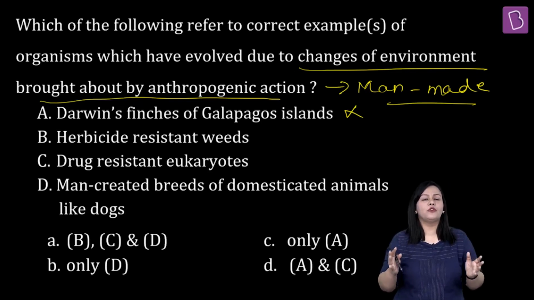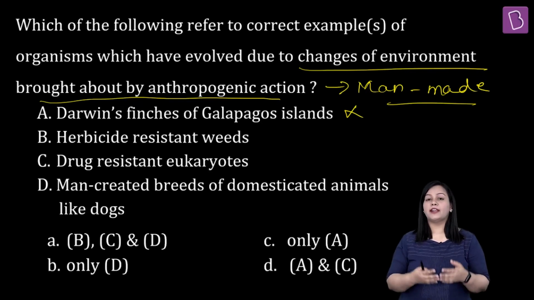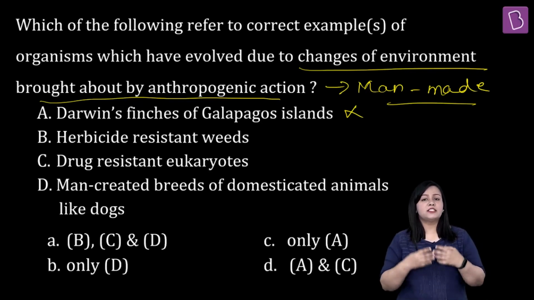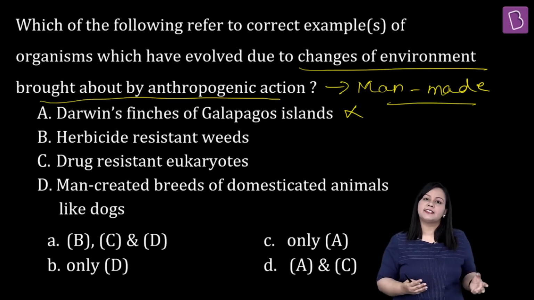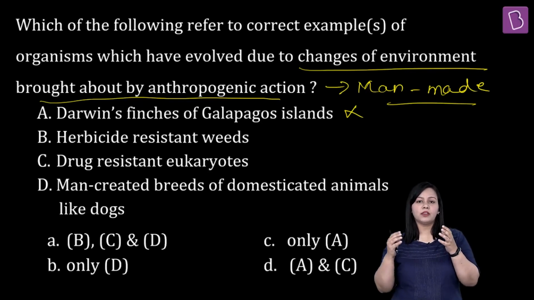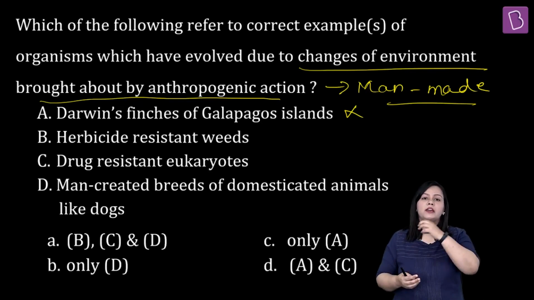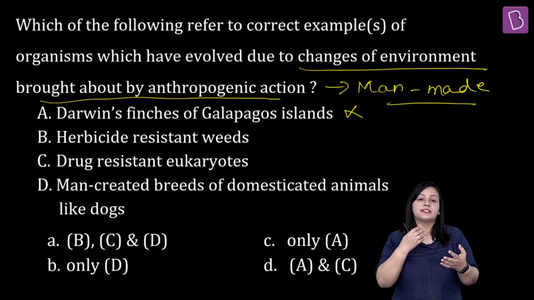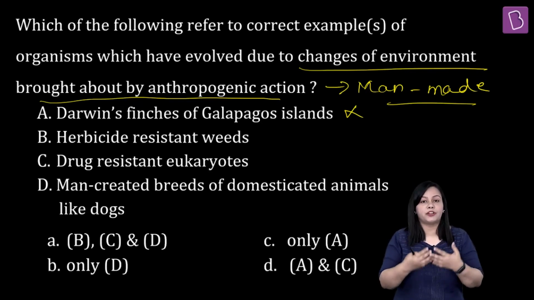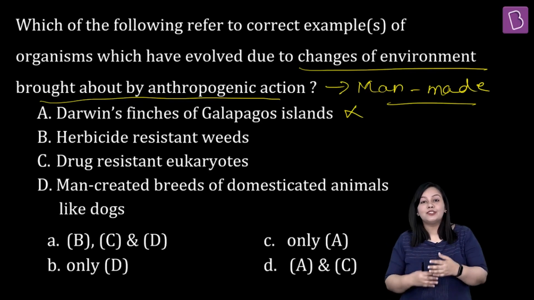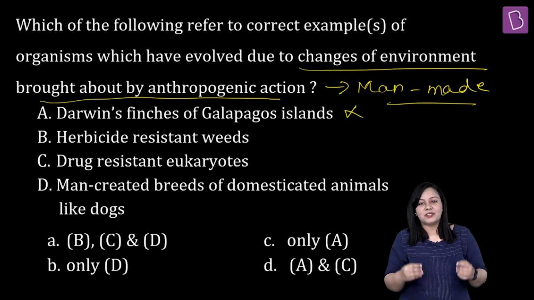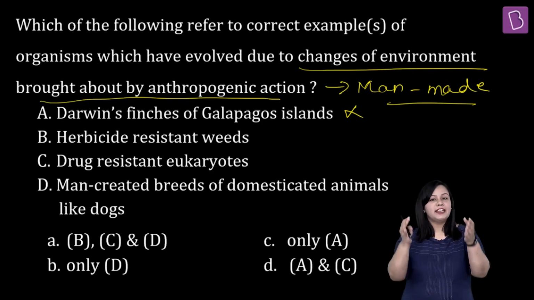I'm just giving you one overview of example, but there are so many examples when you look at the environment that because of the continuous use of different types of herbicides, in fact pesticides and insecticides also, when we use on different weeds, what happens is, herbicide we use for weeds, but pesticides we use for pests as such, and insecticides for insects. So when we use these chemicals over a repeated period of time in large quantities, it leads to development of resistance, right? So this is, yes, completely man-made because this is what we have produced and we have been using in our environment.